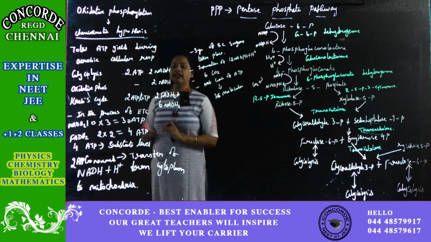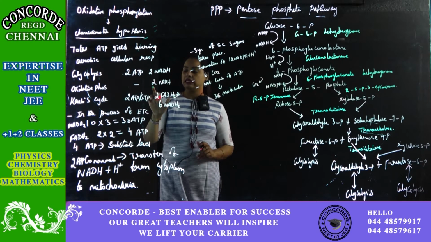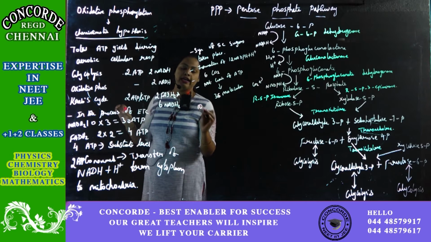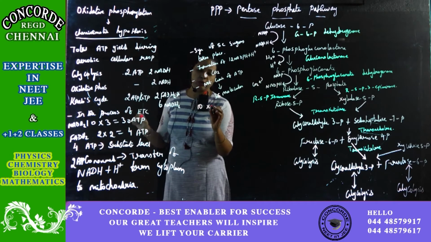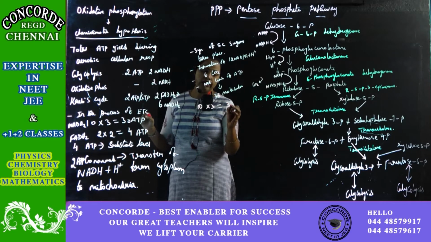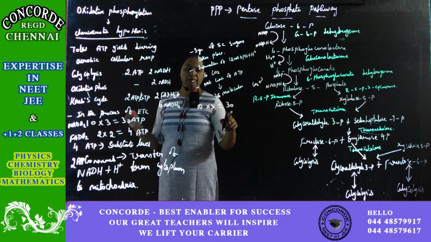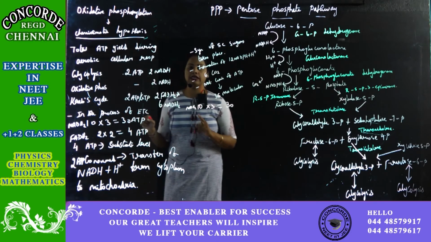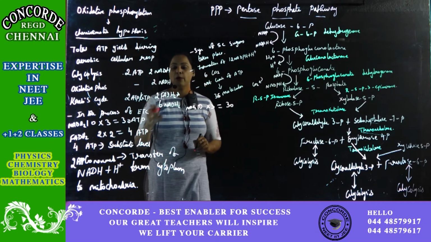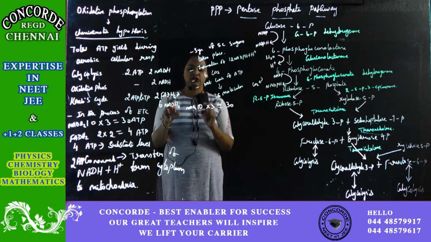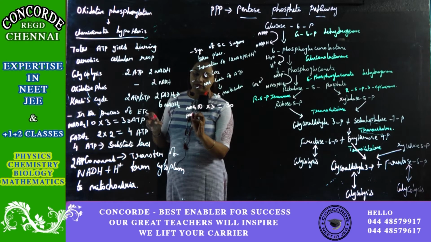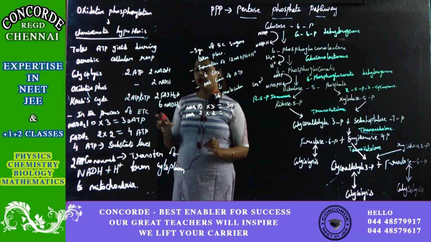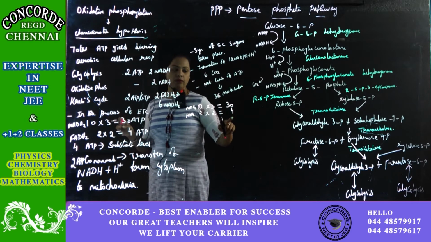cleavages. We get 6 plus 2 is 8, 8 plus 2 is 10. So overall 10 NADH2. 1 NADH2 is equal to 3 ATP, so 30 ATP will be produced from 10 NADH2. I am talking about the overall glycolysis, Krebs cycle and oxidative phosphorylation. Next is FADH2. In the Krebs cycle 2 FADH2 are produced, and 1 FADH2 is equal to 2 ATP, so 4 ATP. So 30 plus 4 is 34.